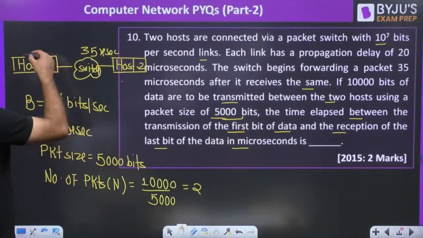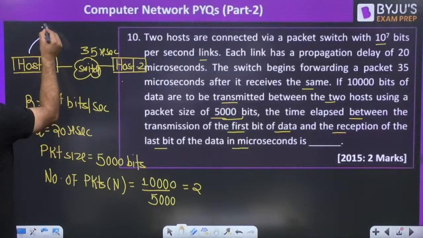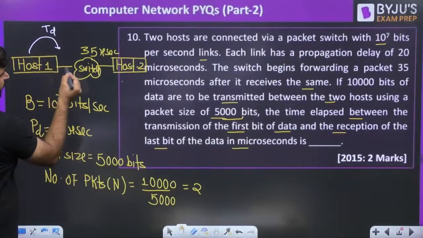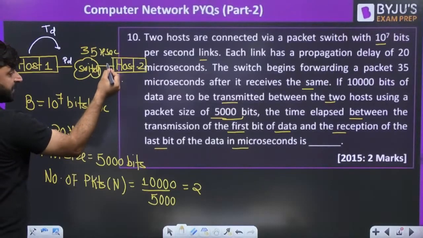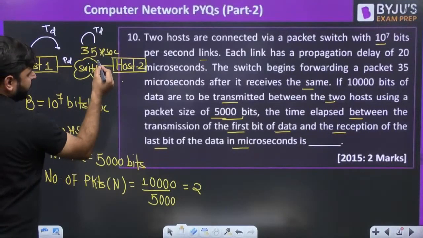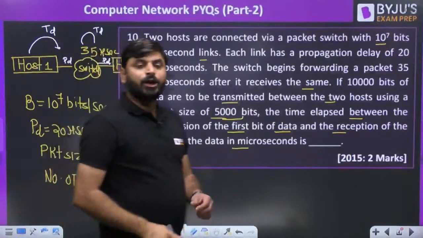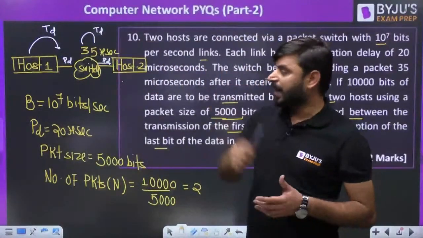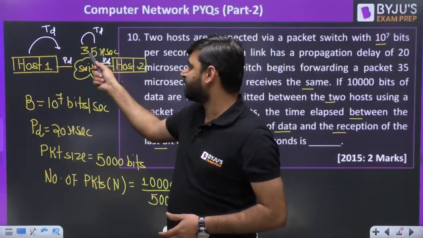First of all, we have to send this packet onto this link, so there will be one transmission delay here. Now the packet is moving from here to the switch, so there will be propagation delay. Again, the switch will transmit this packet onto this link, so there is again transmission delay. Now the packet is moving here, propagation delay. So the time taken for the first packet to reach is transmission delay plus propagation delay plus transmission delay,